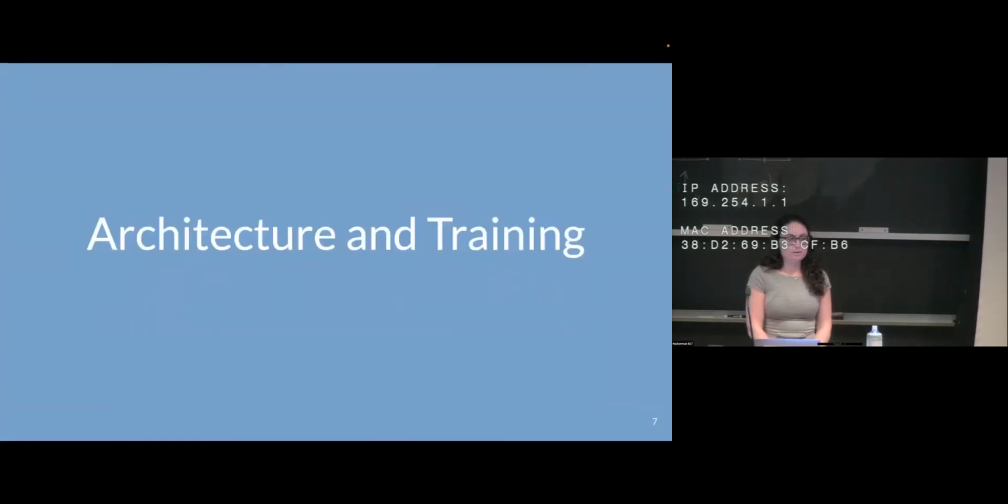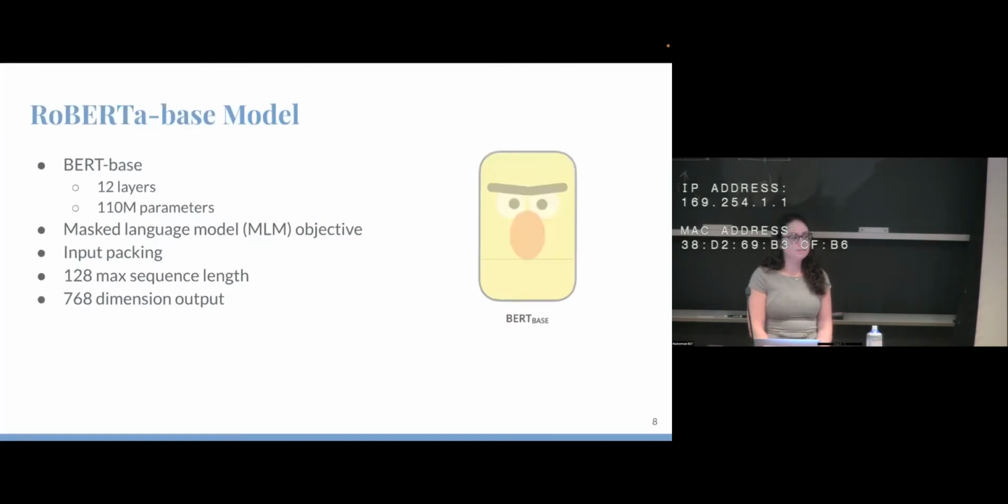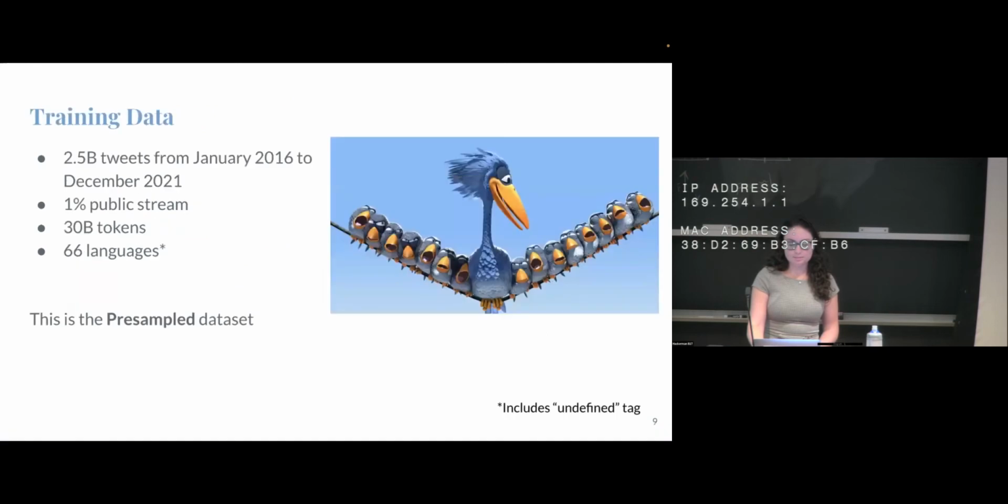So I'm going to go over the architecture and training of Bernice. Bernice is a Roberta base model, so it's based on BERT base architecture, but uses the Roberta pre-training objective, the masked language model objective. We also chose a smaller input sequence. Typically it's about 512 subword tokens in BERT, and other models are even larger, like 1024 tokens. But for Bernice, we chose 128 max subword tokens, and the output, same as BERT base, is 768 dimensions.